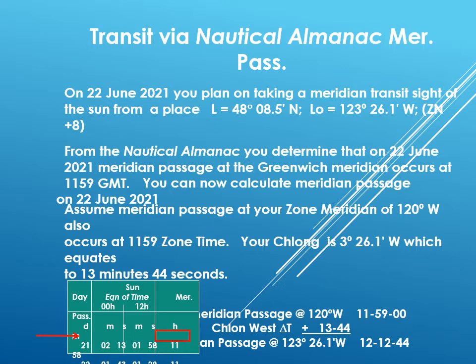Point to note here is that the almanac also gives the equation of time for that day. However, for ease of calculation, that has been safely ignored in this example. For accuracy, you must include the equation of time to find out the exact zone time of MERPASS.